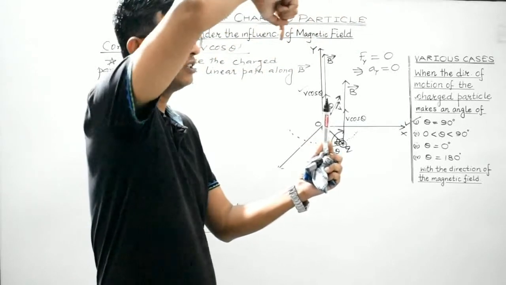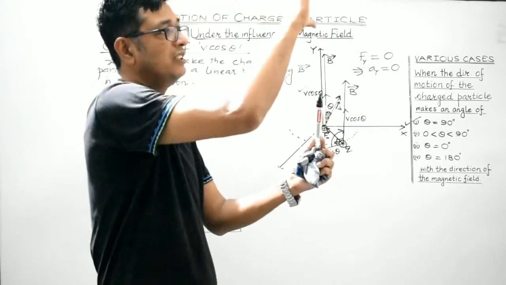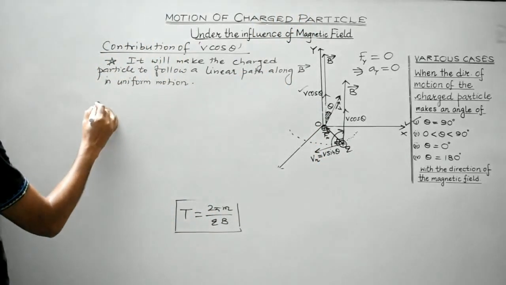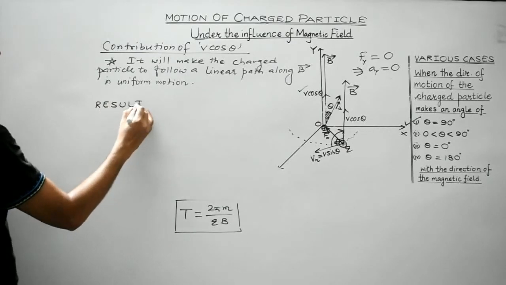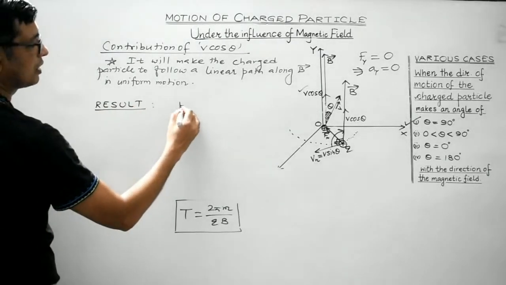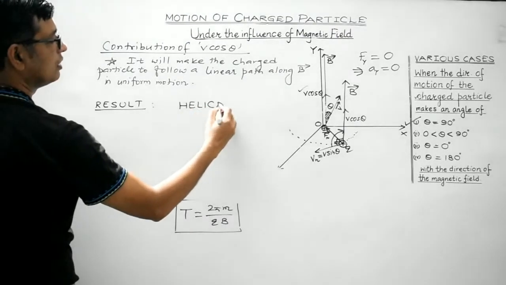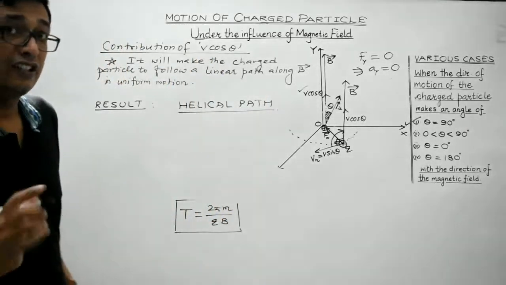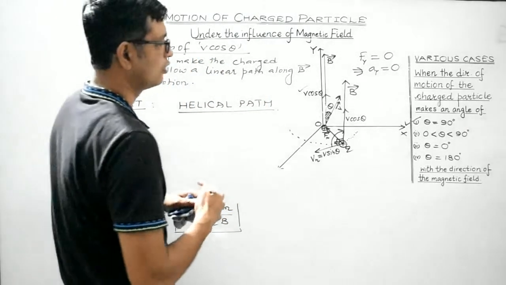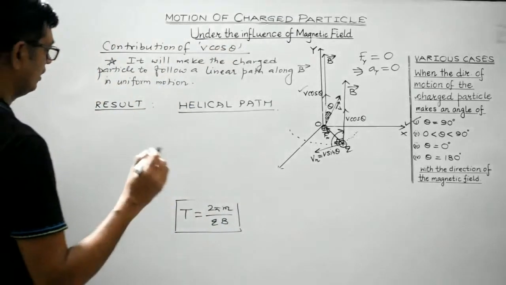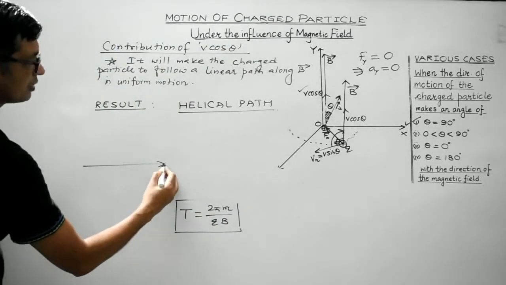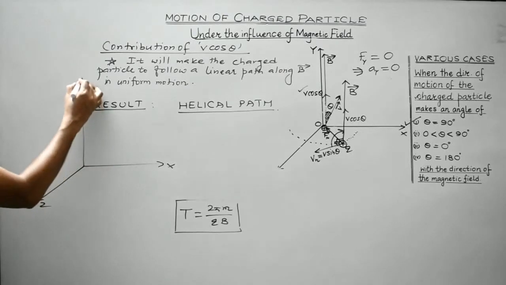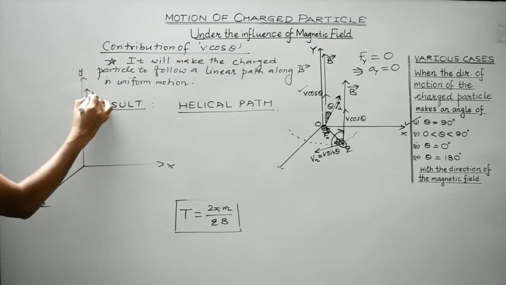During each revolution, it will cover a certain linear distance along the direction of the magnetic field. So students, the ultimate result of both these components is that the charged particle will tend to follow a helical path. Is it clear, students? So I'll explain. I'll draw the relevant diagram. Suppose this is the x-axis, this is the z-axis, and this is the y-axis. This is the direction of the magnetic field, right?